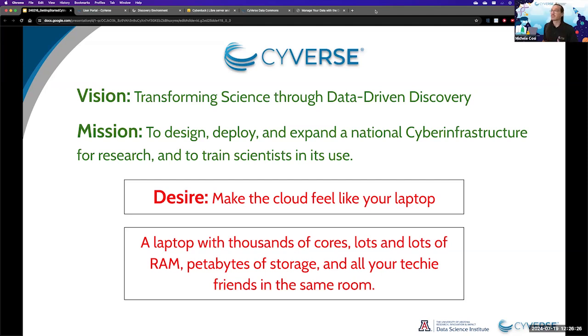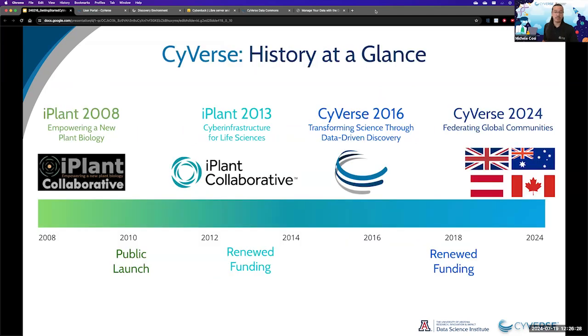Before CyVerse was CyVerse, it was iPlant, conceived in 2008 to help deal with the increasing amount of data coming from the plant sciences fields. As the years progressed, iPlant had to reinvent itself into CyVerse because of growing attention from different fields of science, such as astronomy. Now in 2024, CyVerse has a global community ranging from the United States to the UK, Austria, Australia, and Canada.